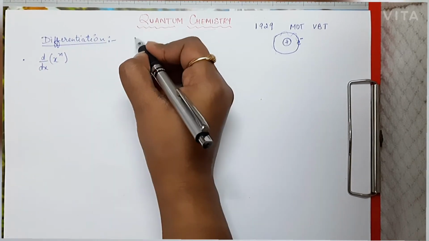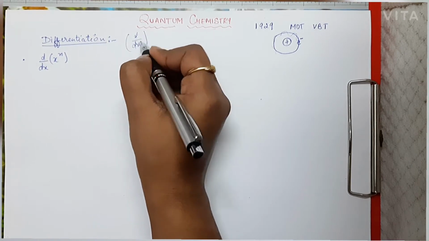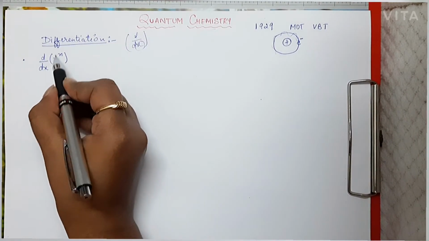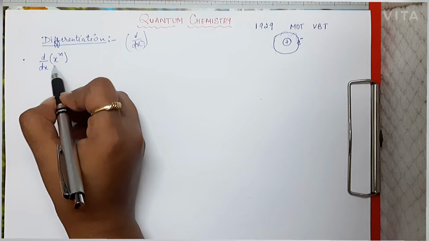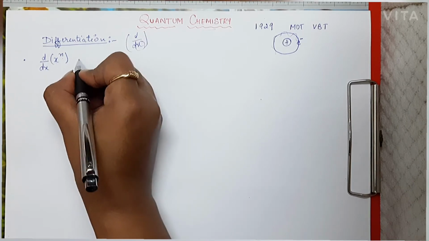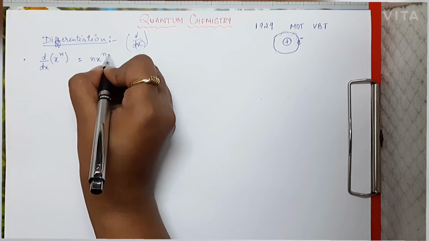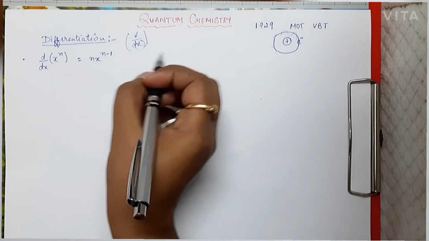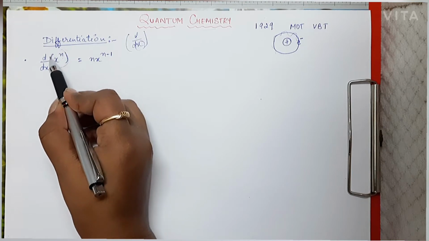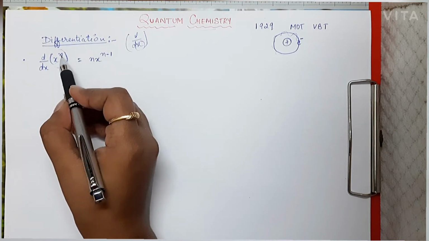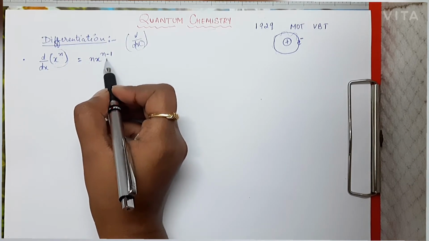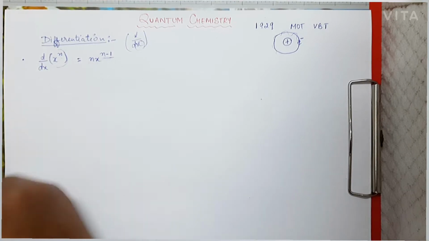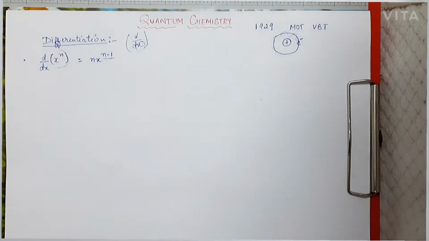Here differentiation is represented by d by dx, where x is any variable. If we differentiate x to the power n, where n is any constant and x is a variable, we get n x to the power n minus 1. That means to differentiate the function x to the power n, we take n in front, and the power of x is reduced by 1, that is n minus 1. So this is the formula for the differentiation of x to the power n.